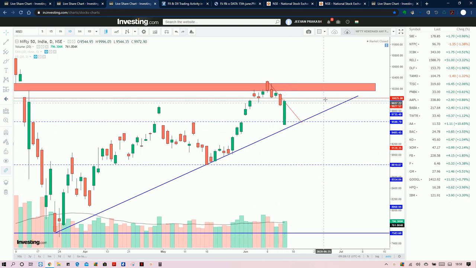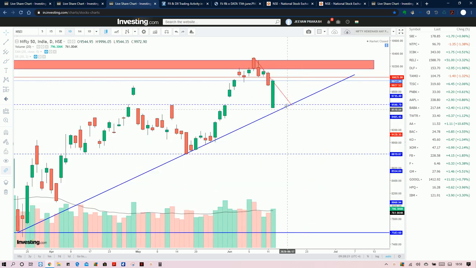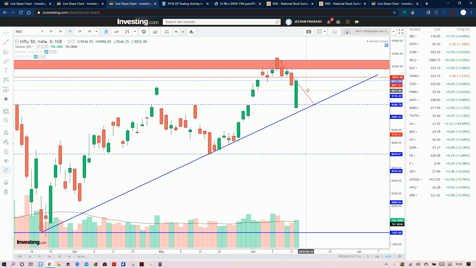We also need to see that 10,025 will be acting as a strong resistance going forward. Even if there is a gap up, a gap down or a slightly up move at the opening, the 10,025 point will act as a strong resistance, and this trend line will also act as a strong resistance. On a closing basis, the next candle can close inside this level.